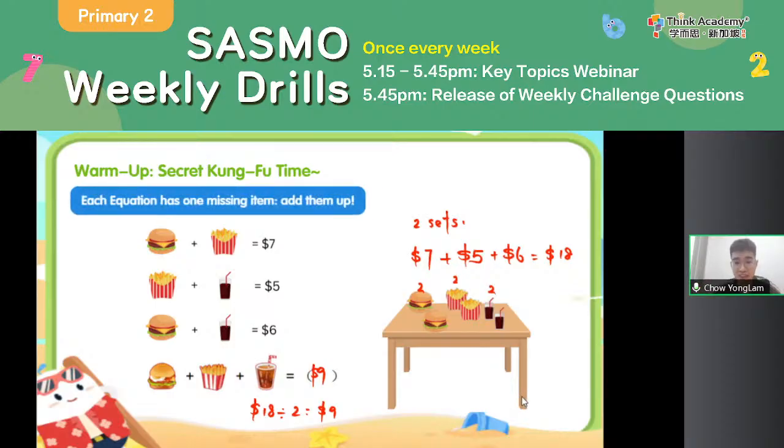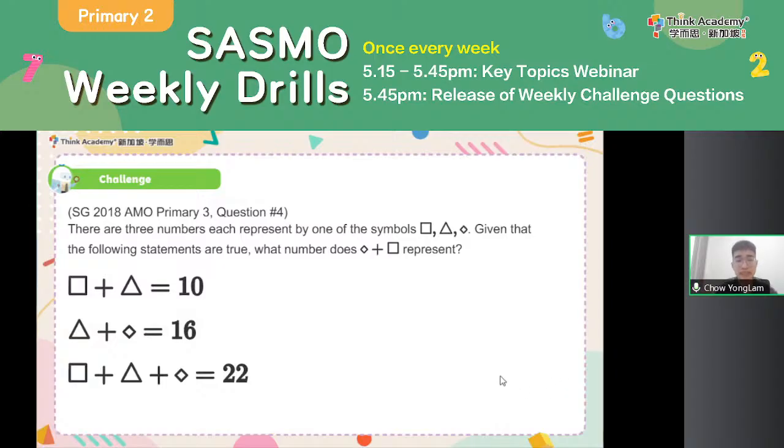Okay, so with that, here is a key thing, okay? If each question has 1 and only 1 missing item, then you can try adding all of them up. Maybe they will give you multiple sets of the full set, and you just need to do division, okay, to find out what is the value for 1 full set. Okay, so this secret kung fu is needed or perhaps useful to solve this challenge question.